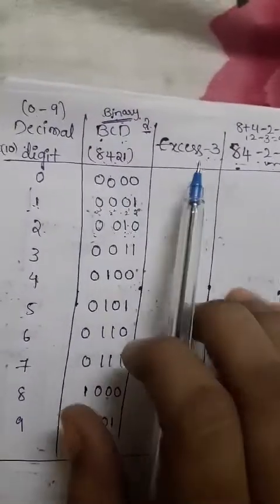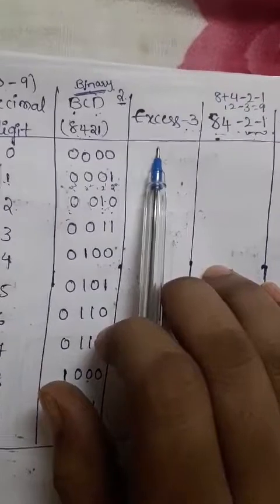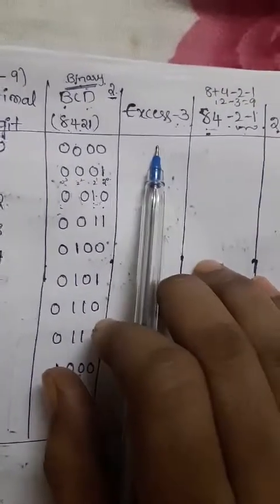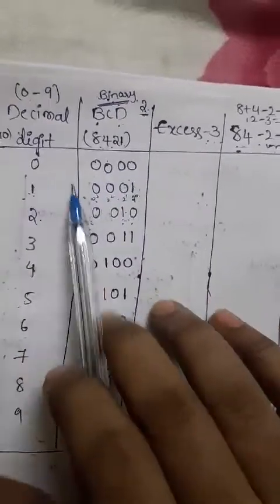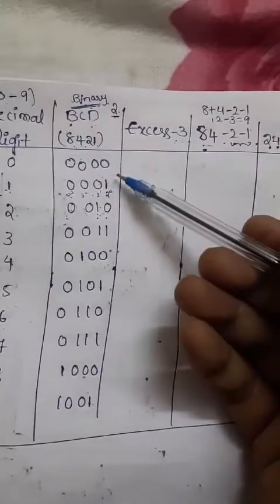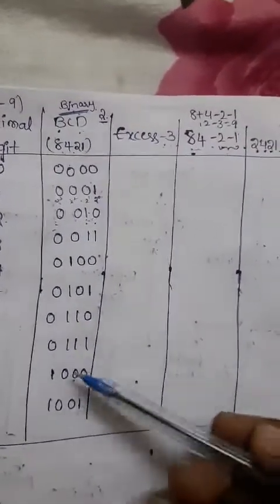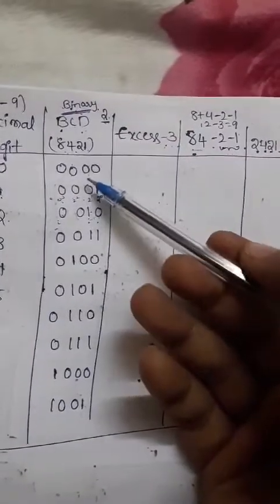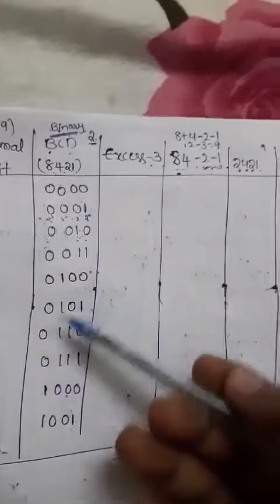What is the XS3 number for 0? The main point here is that this is the excess of 3 to the BCD code. That means, for example, if you have any number in BCD code, by adding a normal 3 to that BCD, you are going to get the XS3 code.